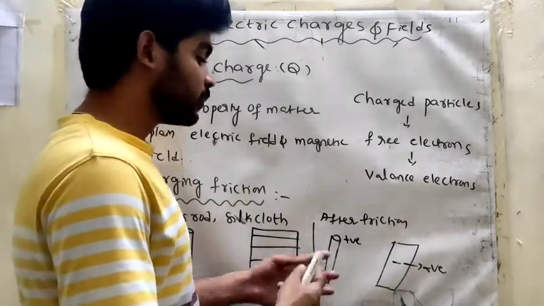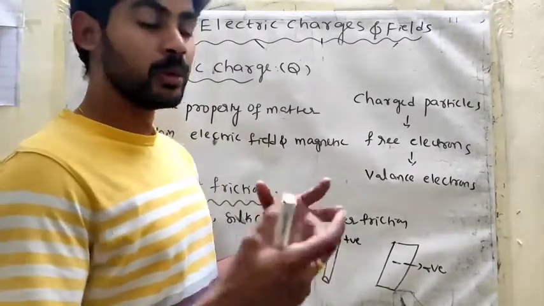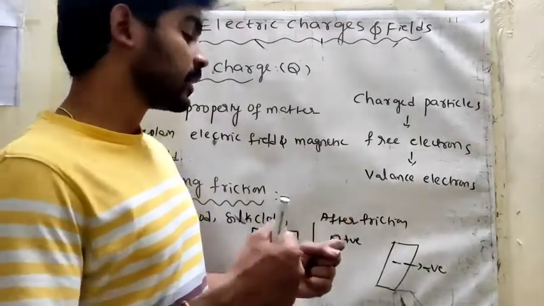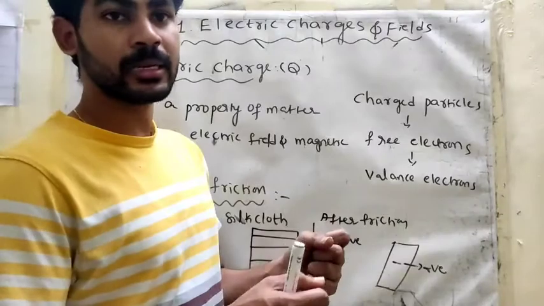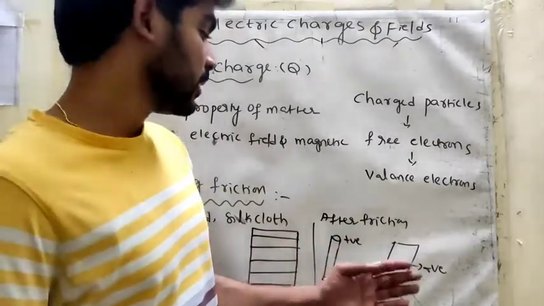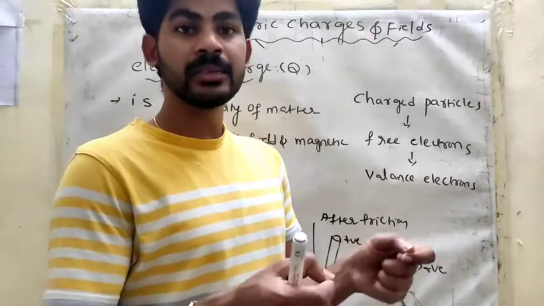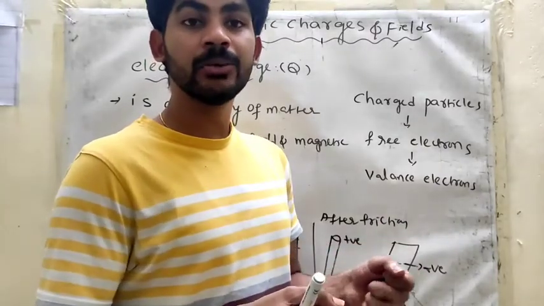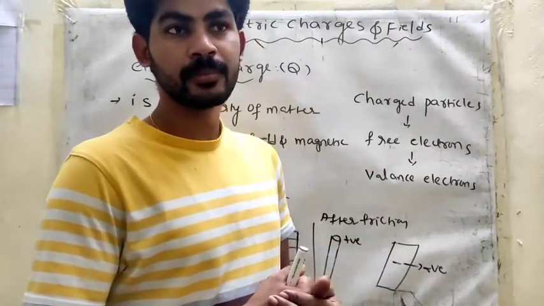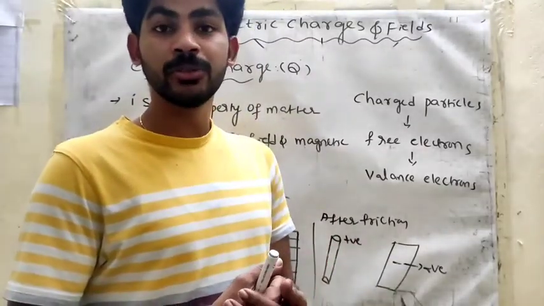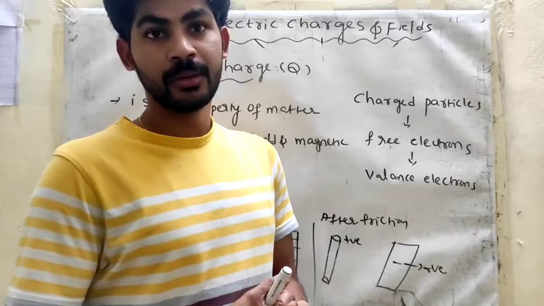Like this, I take one more glass rod and one more silk cloth. Again I rub the silk cloth and glass rod. Again the glass rod acquires the positive charge and the silk cloth acquires the negative charge. Now the silk cloth negative charge and the glass rod positive charge, repulsion.